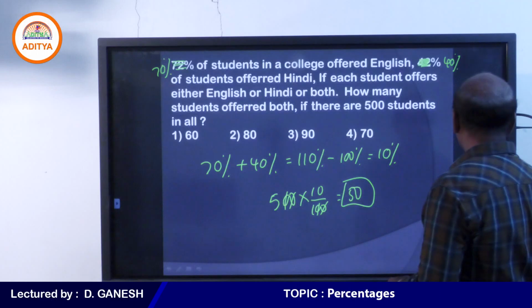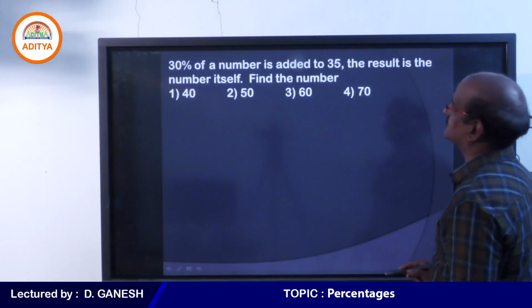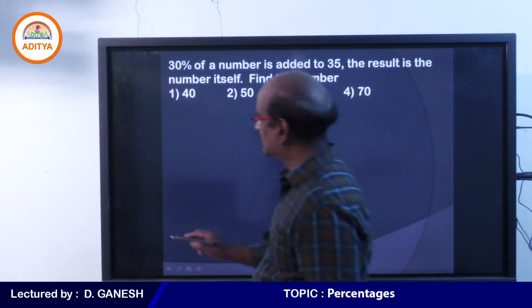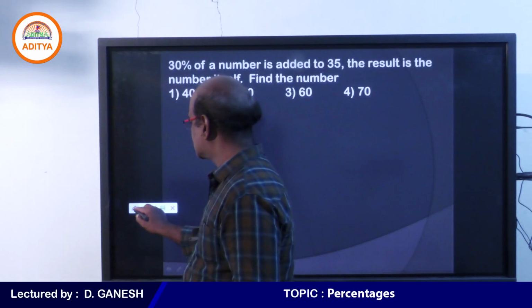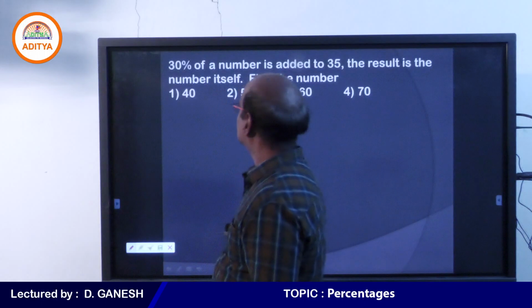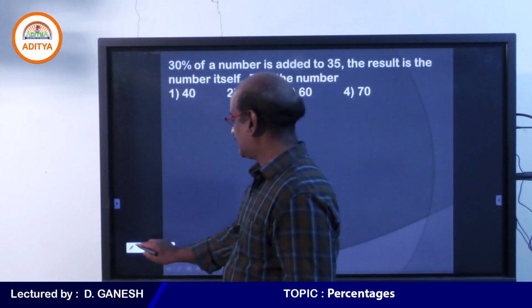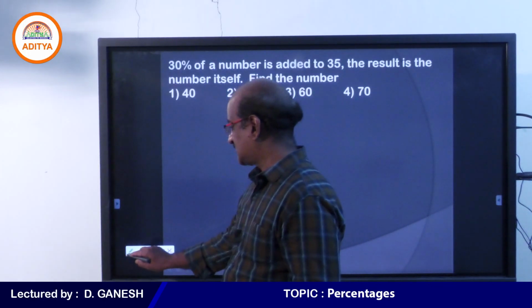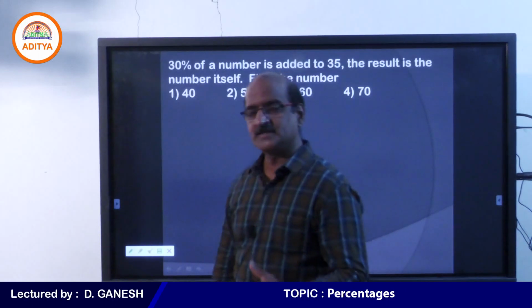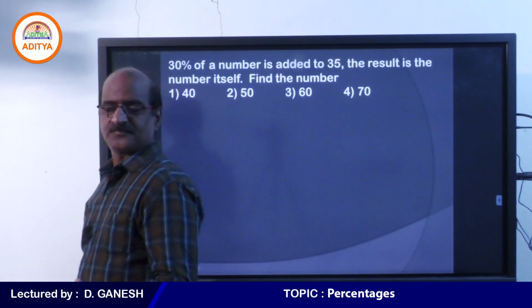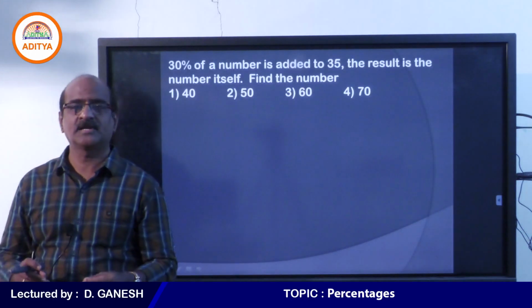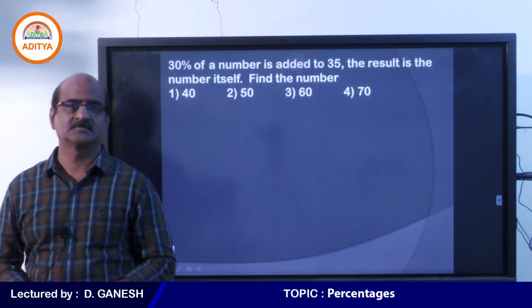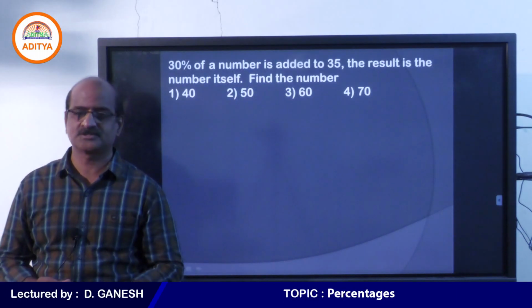So let me move on to the next question. Now please look at this question. When 30% of a number is added to 35, the result is the number itself. Student, could you see that? In percentages, I have taken only 30%.